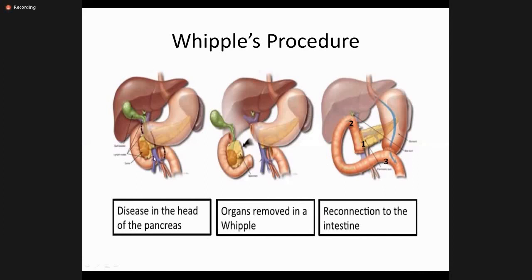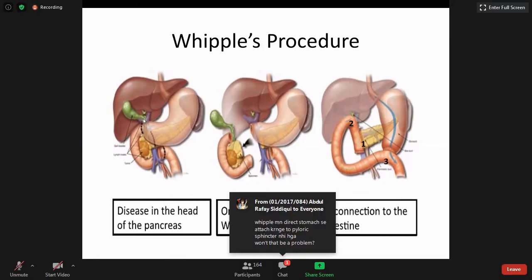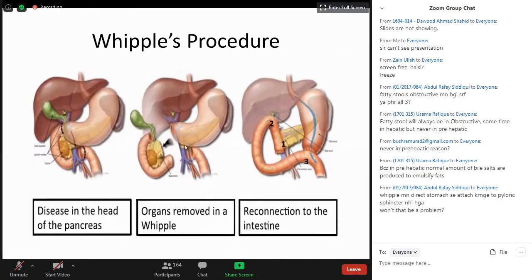So just see this picture. If the tumor is not resectable, it is attached to the superior mesenteric vein, the superior mesenteric artery, or it is attached to the portal vein, the common hepatic artery or the vena cava. If we are not able to resect the tumor, then we just take this loop and make a triple bypass. We do hepaticojejunostomy, pancreatojejunostomy, and we cut the CBD from there and make an anastomosis. So we call it triple bypass.